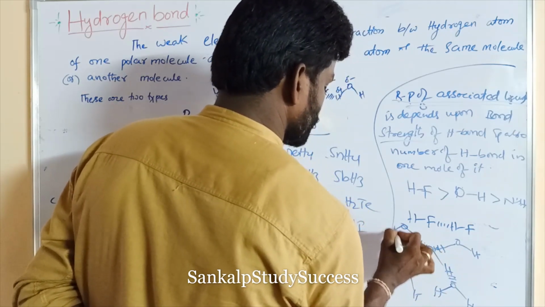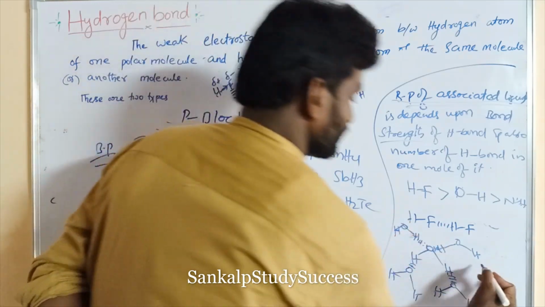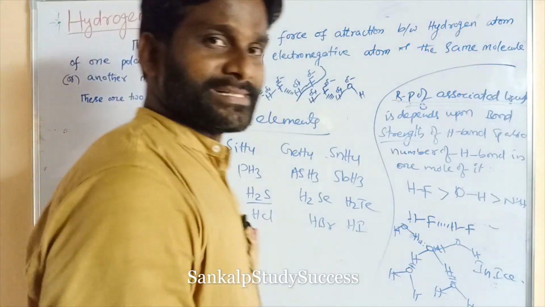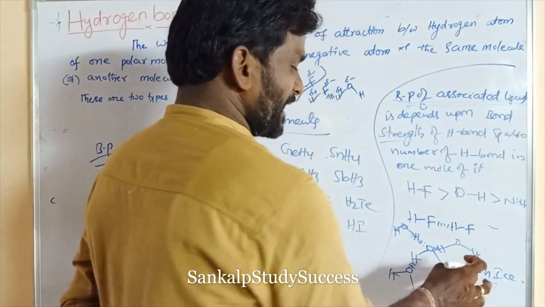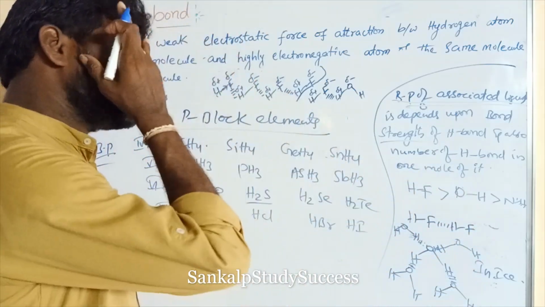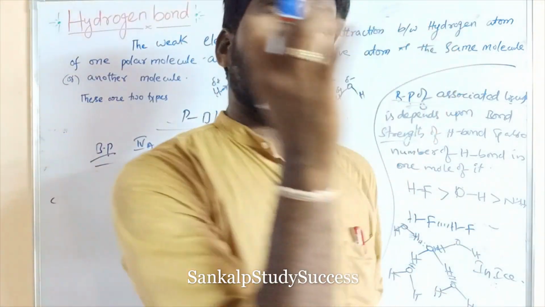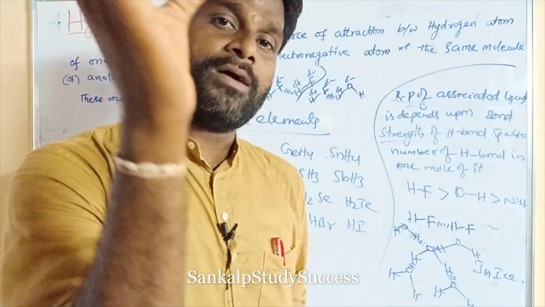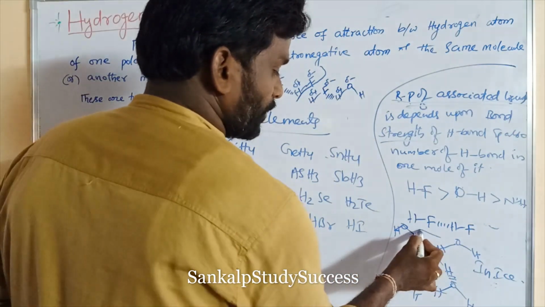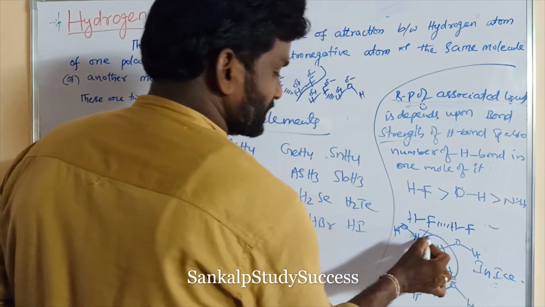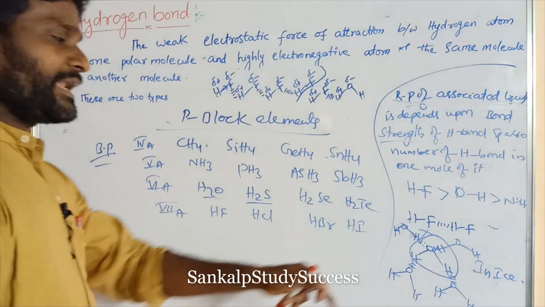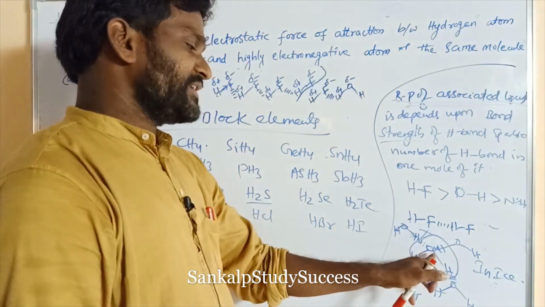water molecule. So ice has a 3-dimensional tetrahedral shape. In the ice, each water molecule can form a maximum of 4 hydrogen bonds. This is the one water molecule, it can form 4 hydrogen bonds. So this is the number of hydrogen bonds in a molecule.